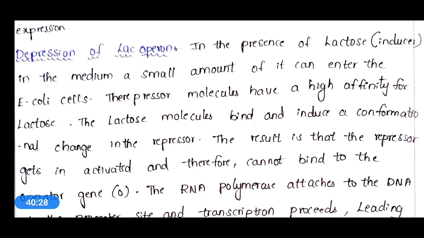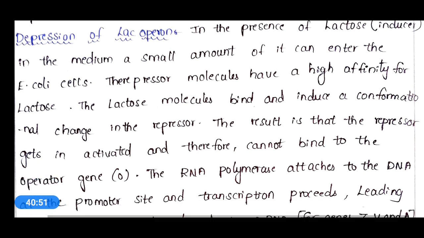These molecules have high affinity for lactose, and lactose molecule binds and induces a conformational change in the repressor. Okay, it will change the repressor. So the result is that the repressor gets inactivated and therefore cannot bind to the operator gene.